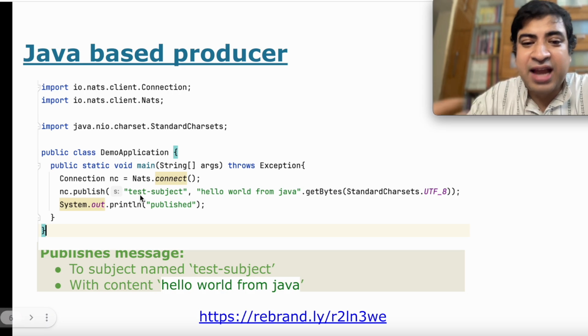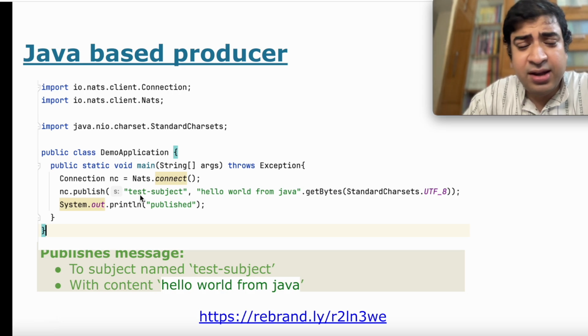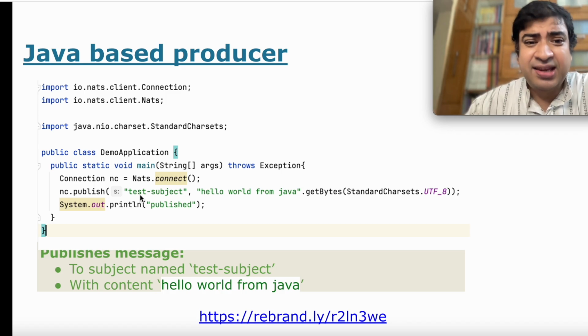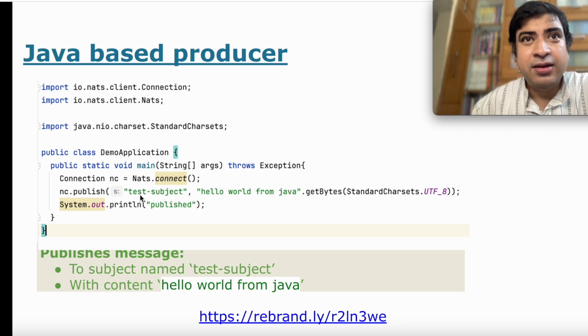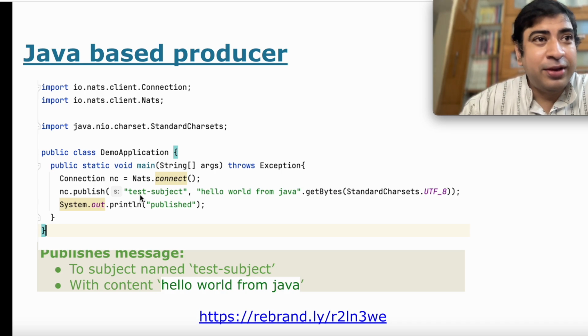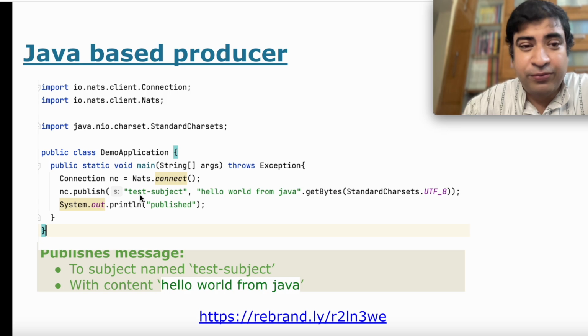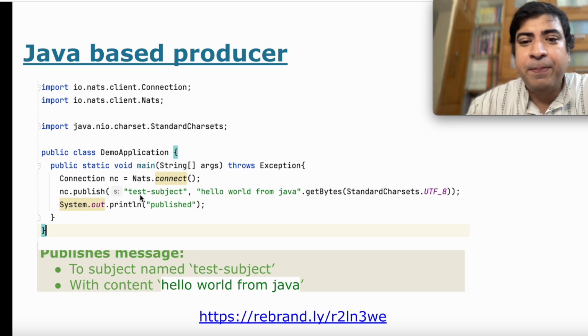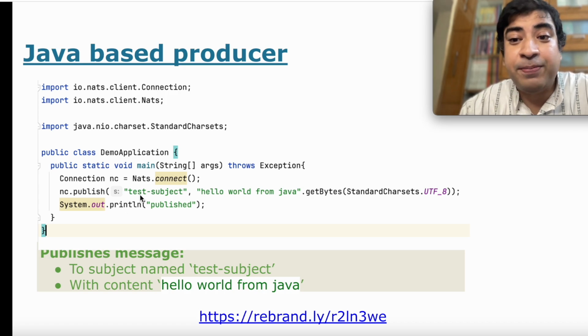This location in the NATS terminology is known as subject. In many other systems, these locations are known as topics or queues. Essentially, you can think of them as basically something similar to your letterbox. So there can be different letterboxes meant for different consumers.